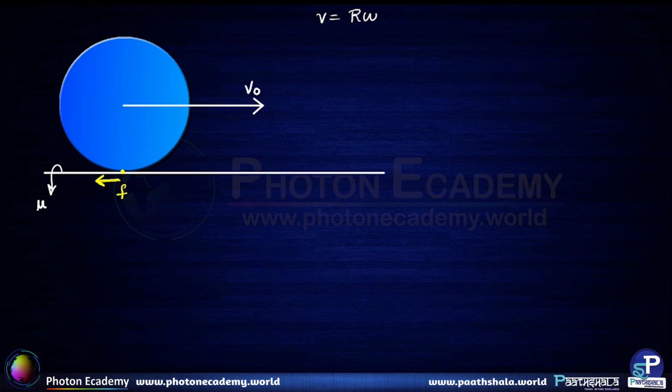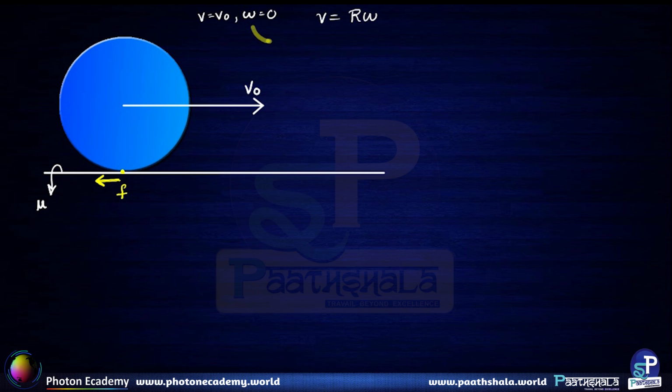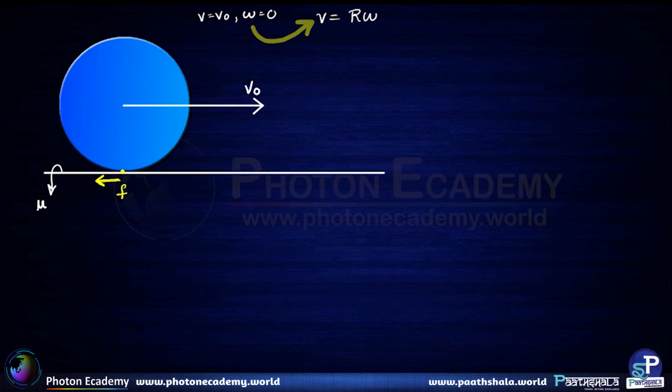So from a situation where V is equal to V0 and omega is equal to 0, friction is trying to propel this system to the situation wherein V is equal to R omega. That is what friction wants, so that it can chill and relax and it does not have to be active. Because when V is equal to R omega, the point of contact is going to be instantaneously stationary and hence friction force will not act anymore.